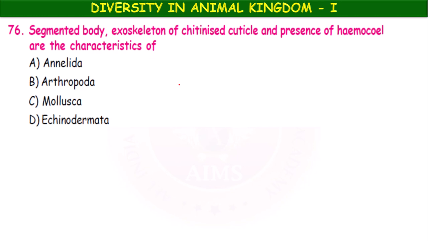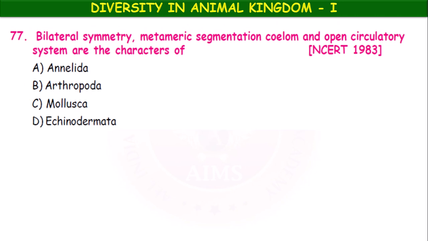The segmented body, exoskeleton of chitinized cuticle and the presence of hemocoel are the characteristics of Annelida, phylum Arthropoda, phylum Mollusca, phylum Echinodermata. So it is a characteristic feature of arthropods: chitinized cuticle, presence of hemocoel, segmented body. These are all the characteristic features of arthropods.